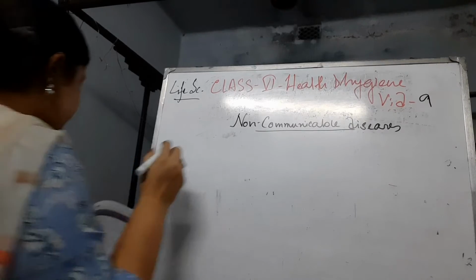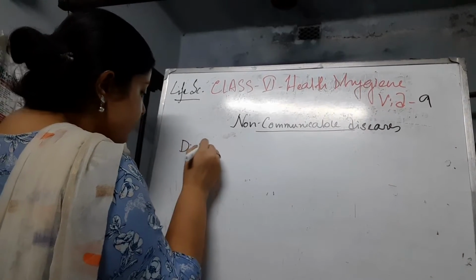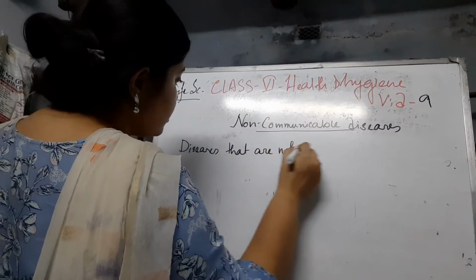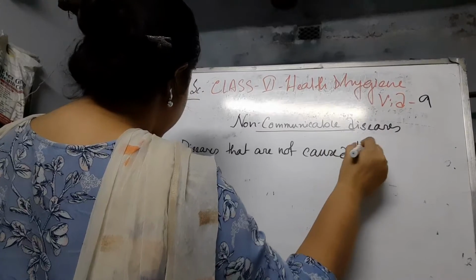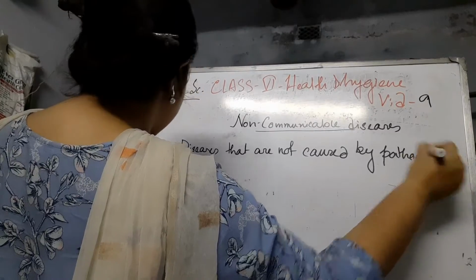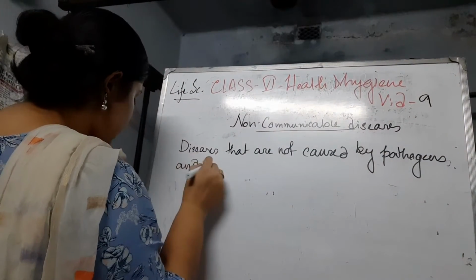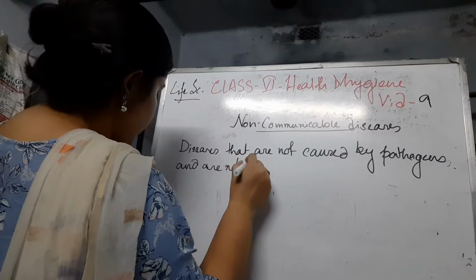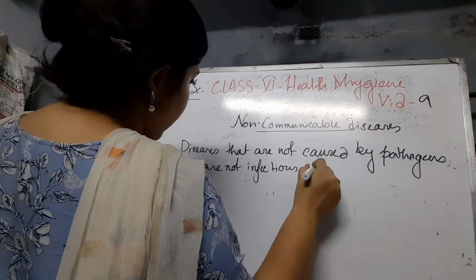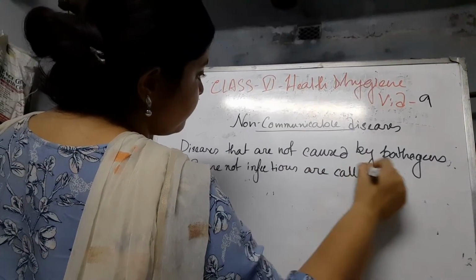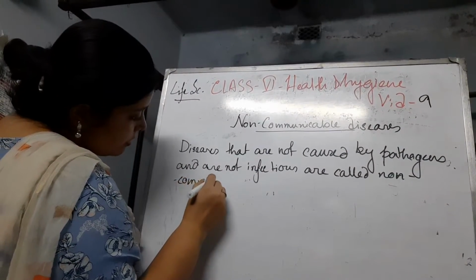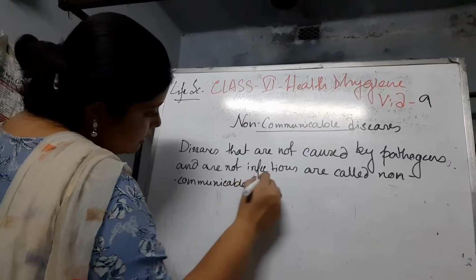Diseases that are not caused by pathogens and are not infectious are called non-communicable diseases.